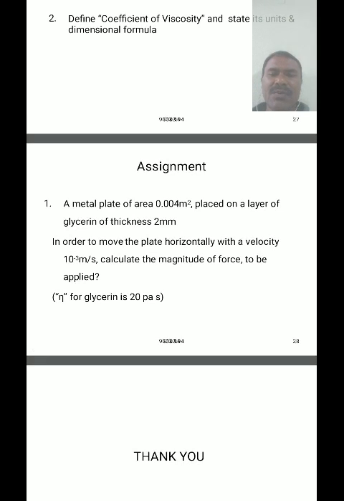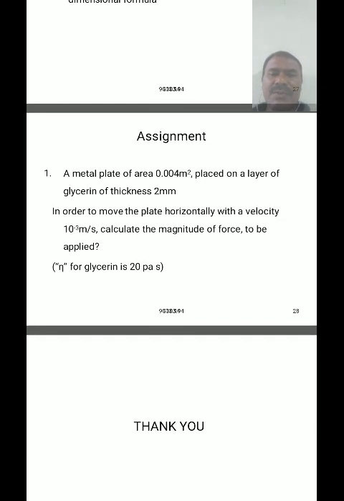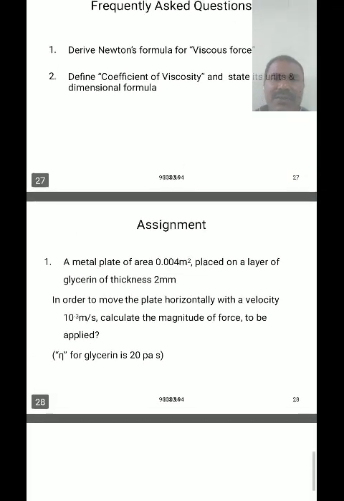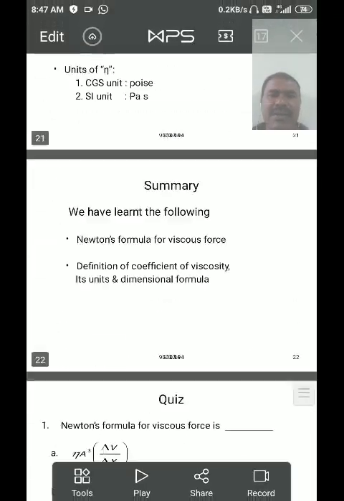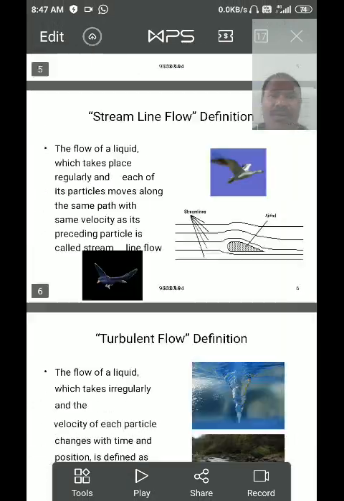In order to move the plate horizontally with a velocity of 10^-3 meter per second, calculate the magnitude of force to be applied. The η of glycerin is 20 poiseuille per second. This is an important question, you have to do this problem at home.